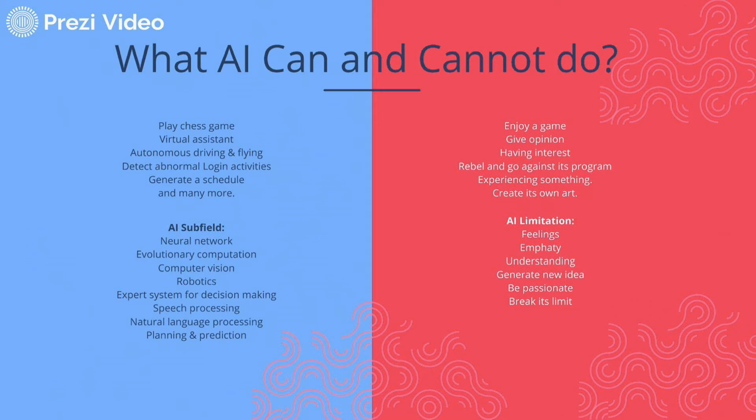But since AI is a computer, AI cannot have feelings. It can only play a game, it cannot enjoy a game, give an opinion, or have an interest in the game. It cannot rebel against the program. So AI is limited to its own program. It's not actually a consciousness yet. So to make it easy to understand, AI is just a program that can process a lot of data, learn from it and make a decision.